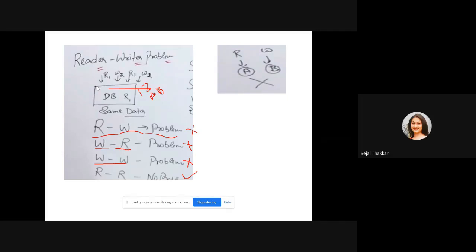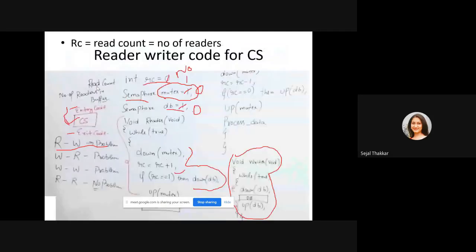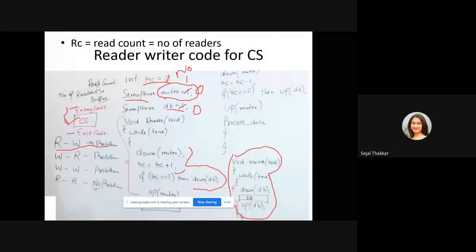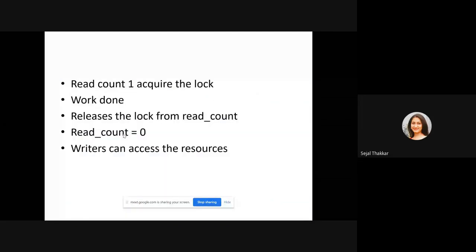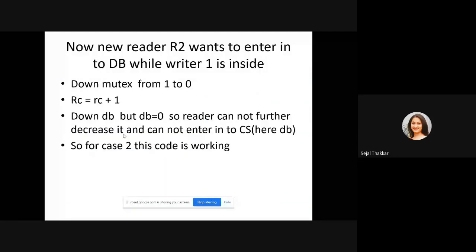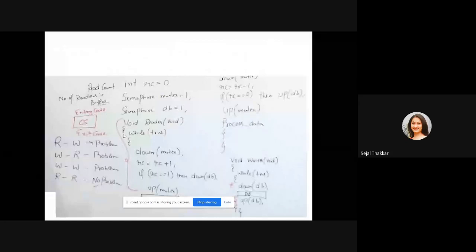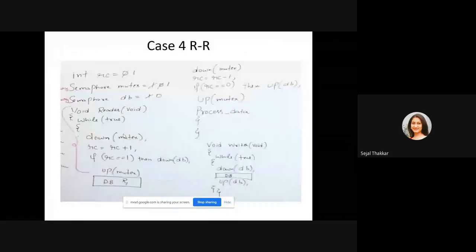And we have gone through the solution using semaphore and mutex, and I can say very simple C code. Through this simple C code, we have checked whether this code will work for all four types or not. So it was valid for reader-writer, writer-reader, writer-writer, and the last case is two readers. Let me explain the case: when there is one reader, is the other reader going to be allowed or not?